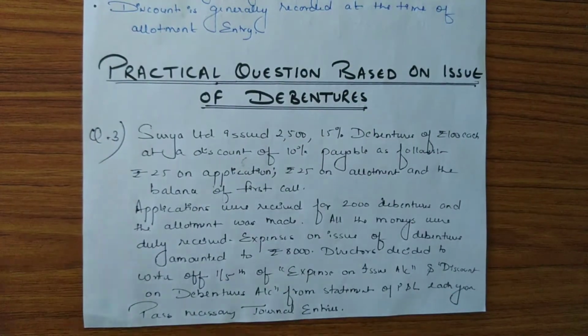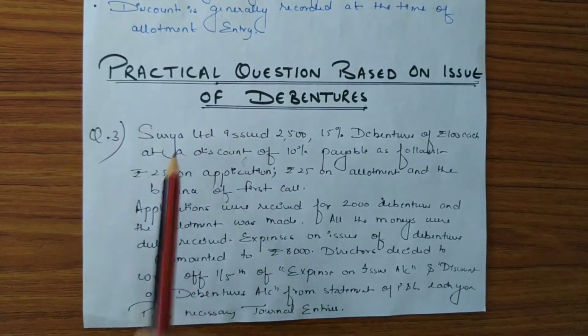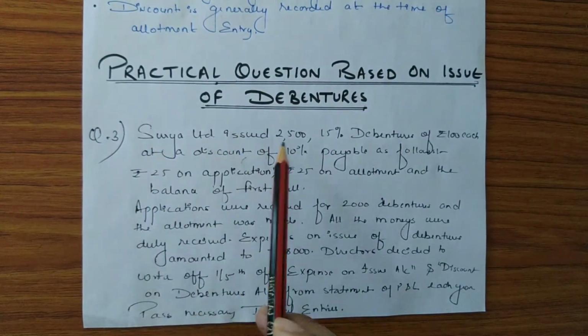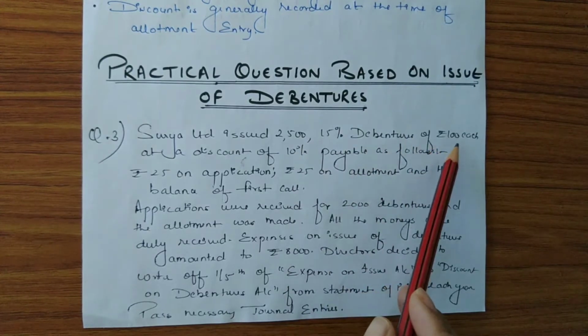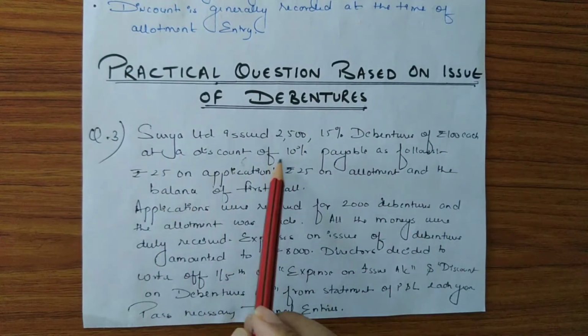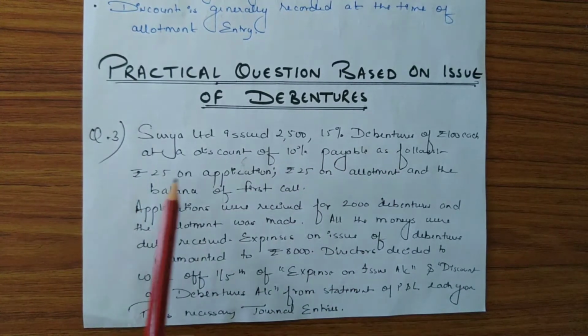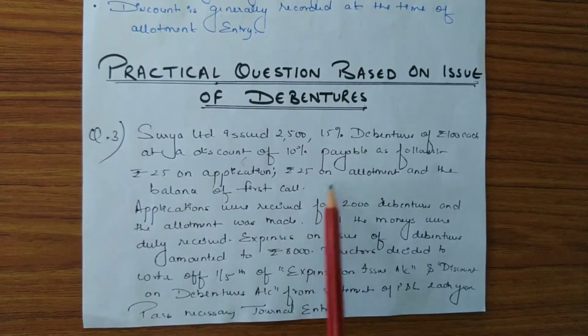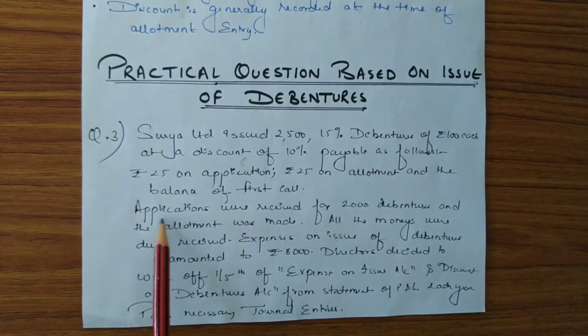Now moving on to the practical question based on issue of debentures, and the question is, Surya Limited issued 2500 15% debentures of rupees 100 each at a discount of 10% payable as follows: rupees 25 on application, rupees 25 on allotment, and the balance on first call.